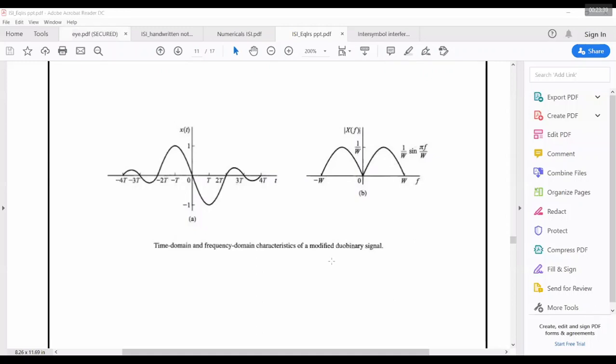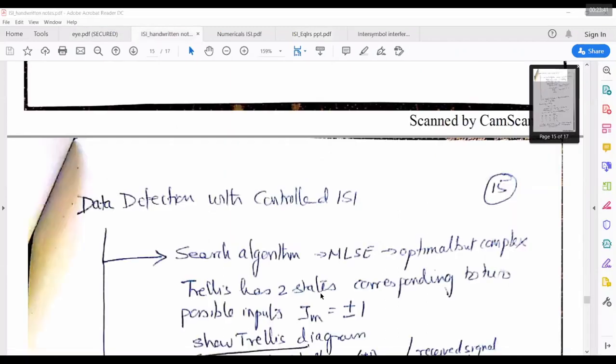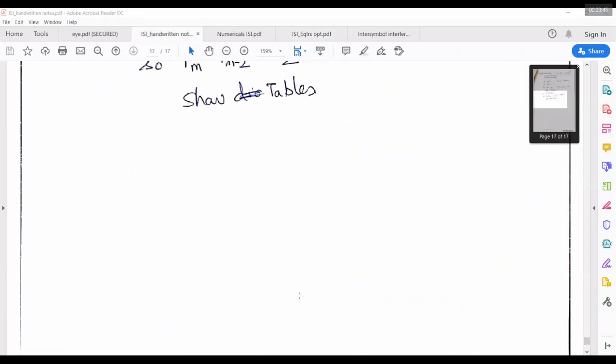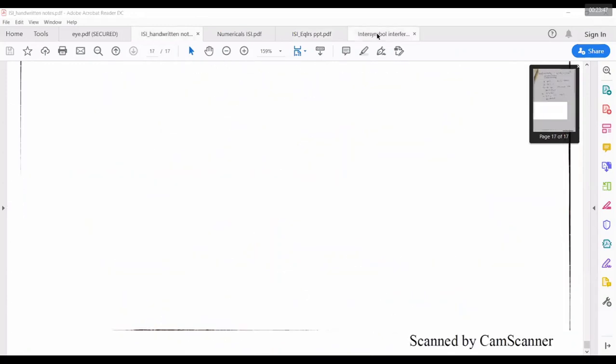That completes this modified duobinary pulse, and we have discussed all these things in numerical form. Numericals are discussed in duobinary as well as modified duobinary, and precoding was also taken care of. Precoding means you need to assume that the first bit is 1.